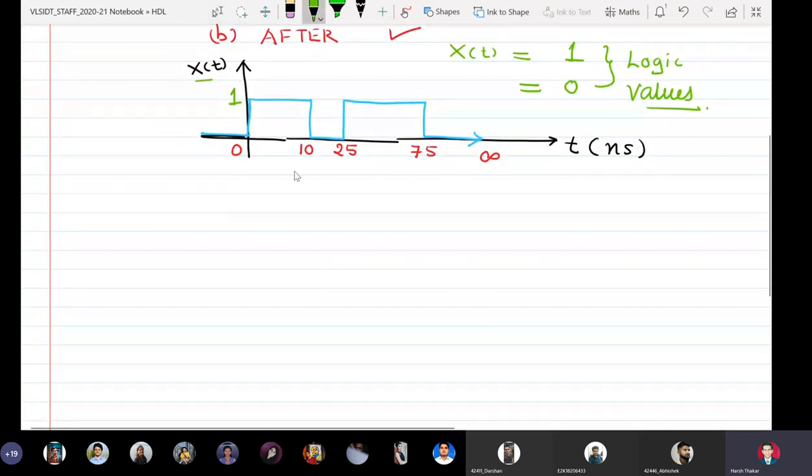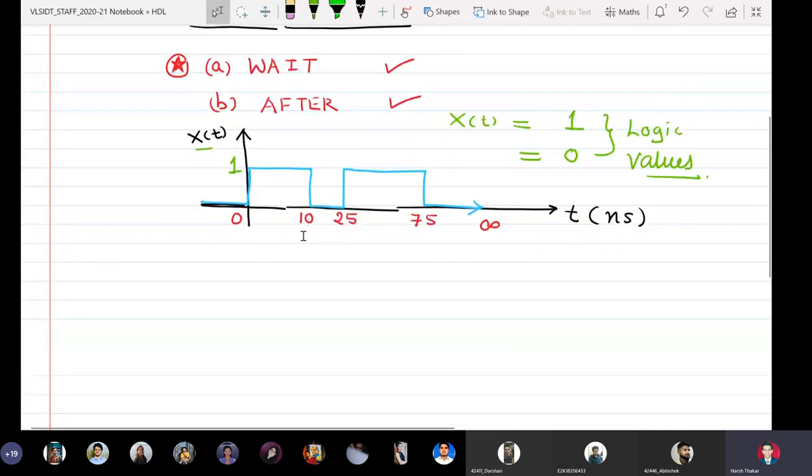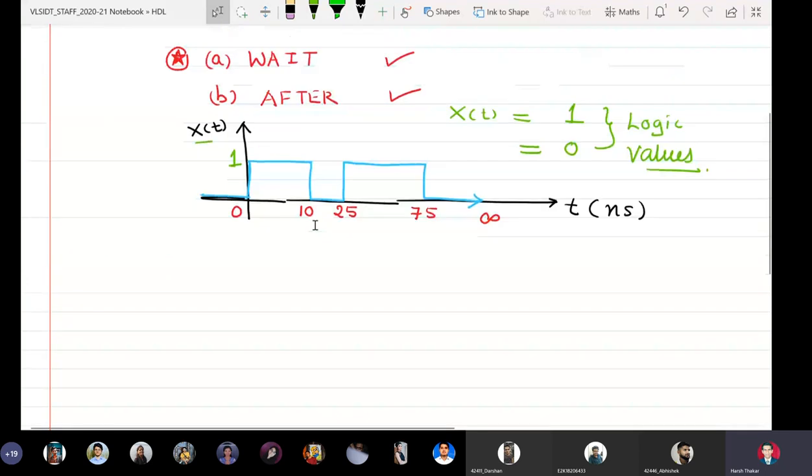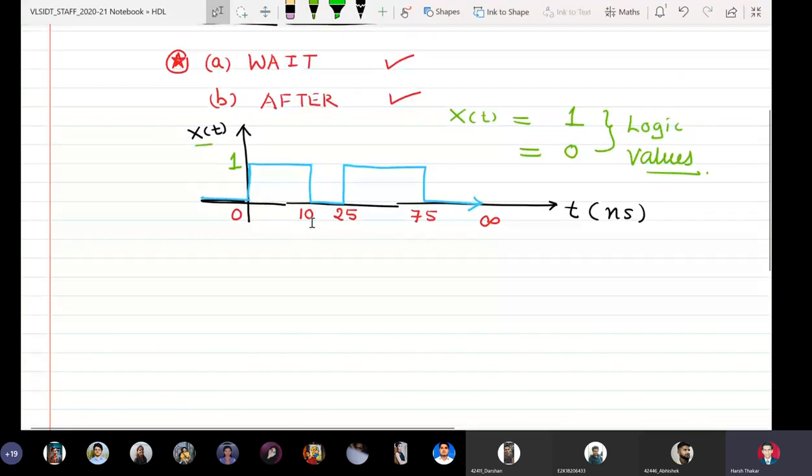Now what I will do is first read the waveform in this way. If I read the waveform this way, it is very easy for me to use the wait and after keywords and generate the waveforms. So listen very carefully to how I'm reading the signal X of t. X of t gets a value 1 at t equal to 0 nanoseconds.